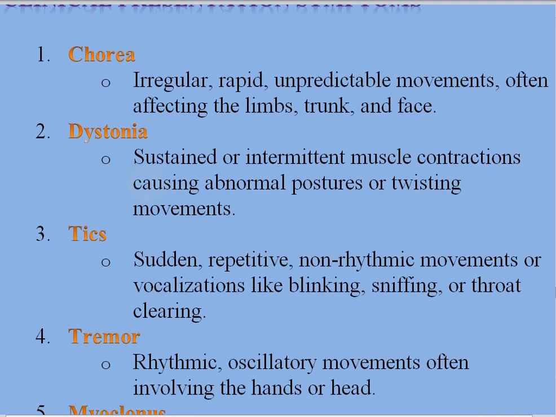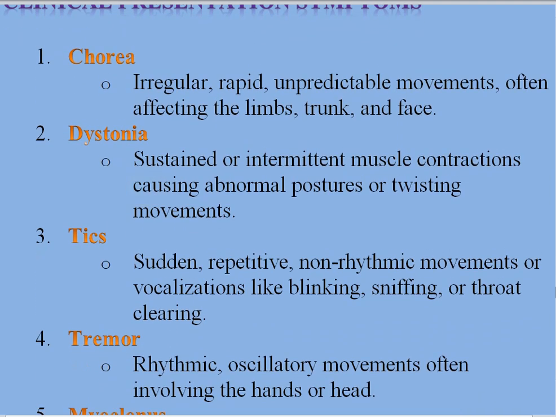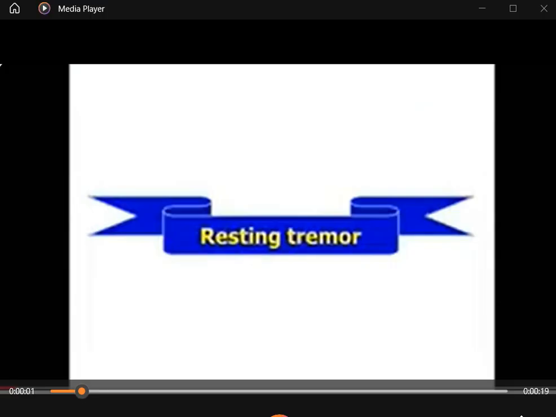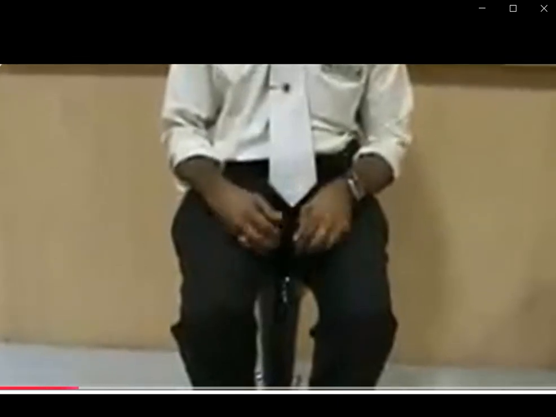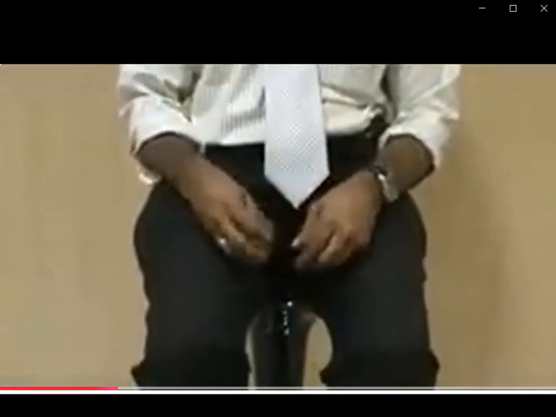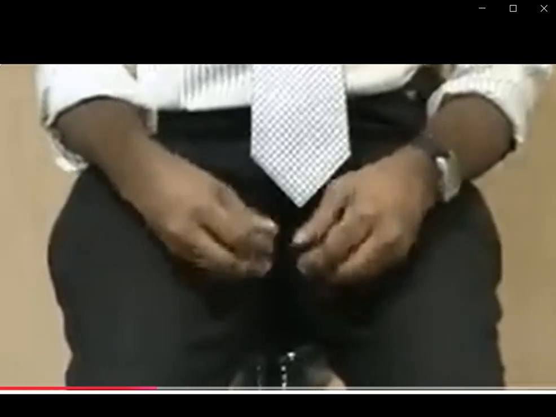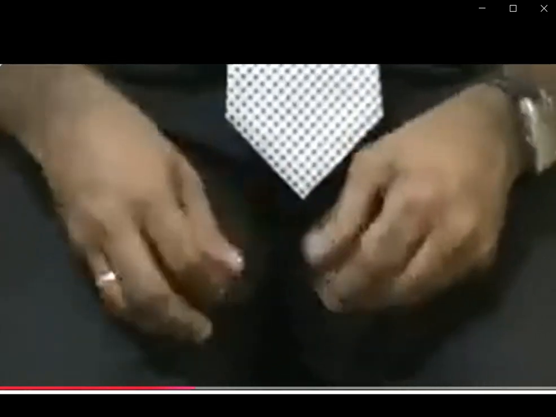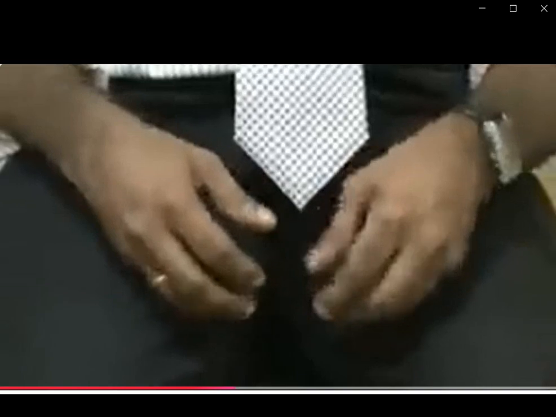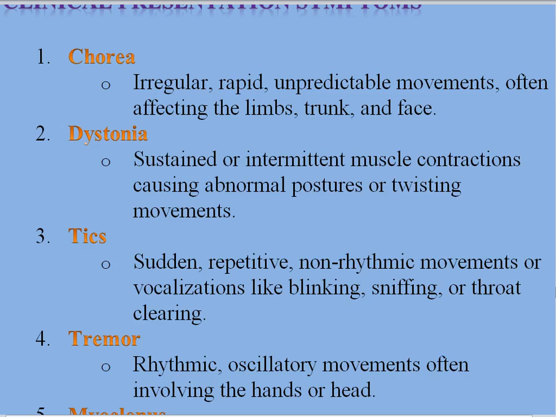Then there are tremors. Tremors are rhythmic oscillatory movements often involving the hands or head. So now you see they are rhythmic movements of the hands. This is a typical tremor of Parkinson's disease, though we can't see it in pediatrics, but to give you an idea of what tremors are, you should see these. So the tremors are rhythmic oscillatory movements which you have seen.